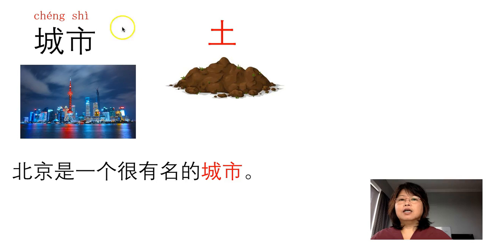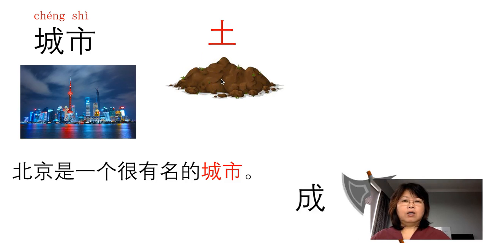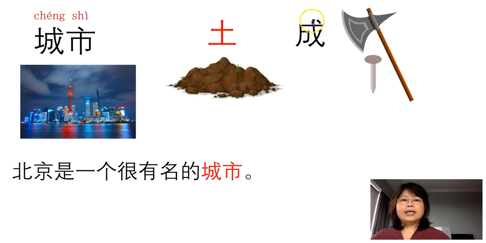城 on the left hand side is the soil or earth radical. On the right hand side, indicating the pronunciation. So these words are pronounced as 城. So put them together, 城. The original meaning of 城 is wall, W-A-L-L, the city wall.